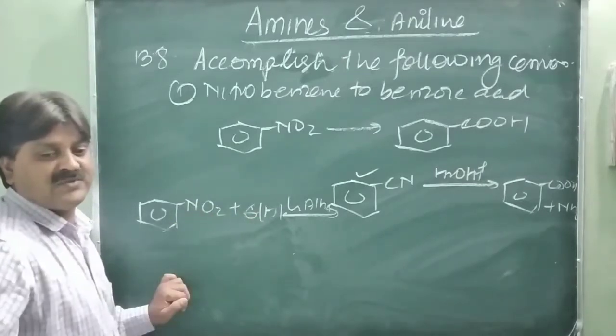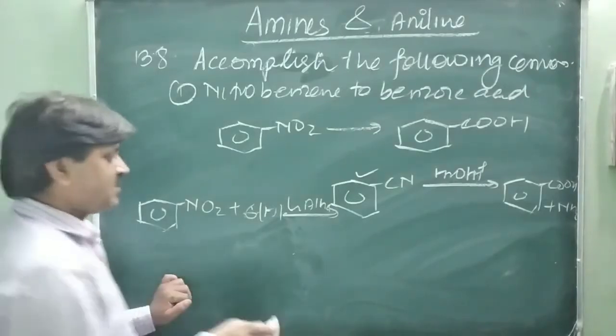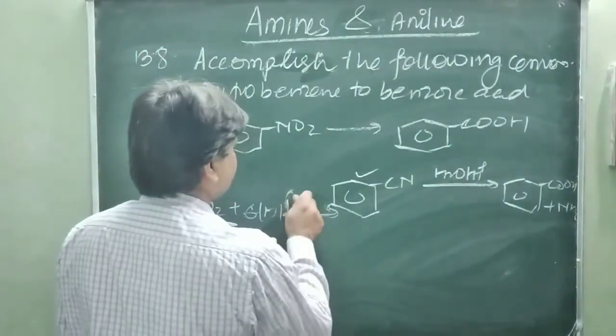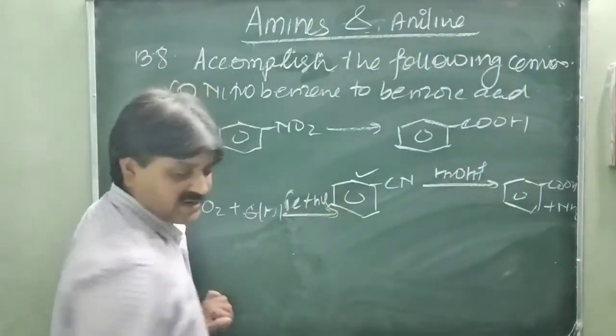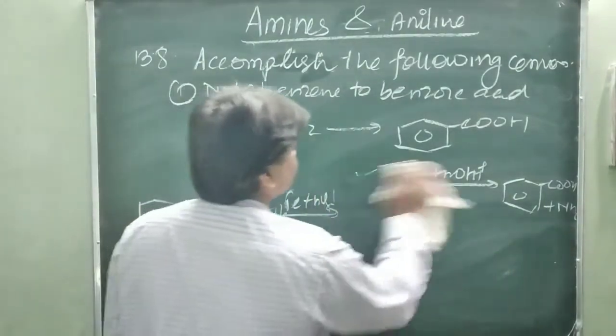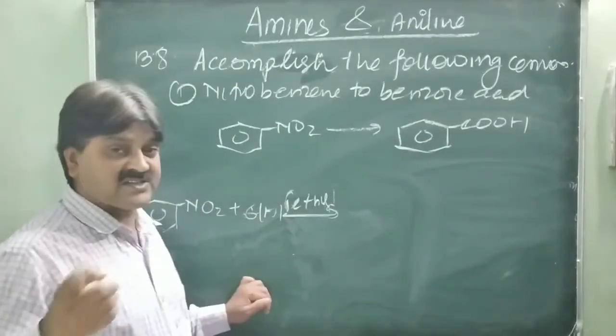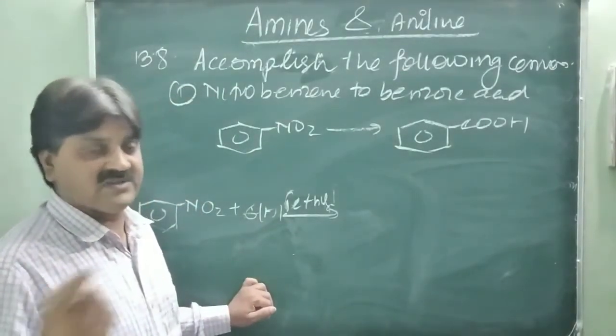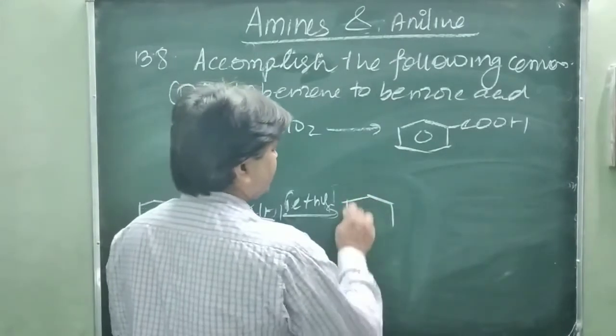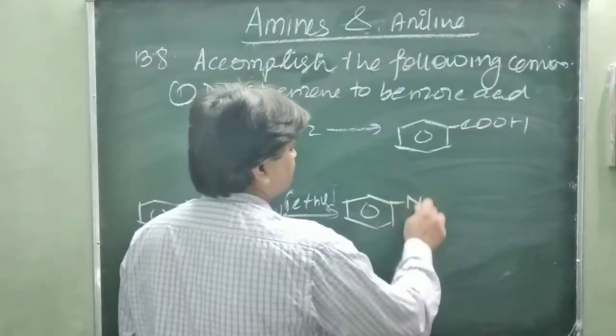You can take Fe plus HCl, or whatever you like, as the reducing agent. So the formation of aniline means the reduction of nitro into the amine, giving NH2.